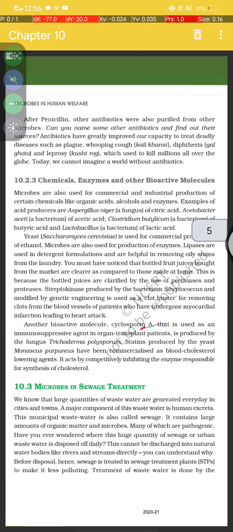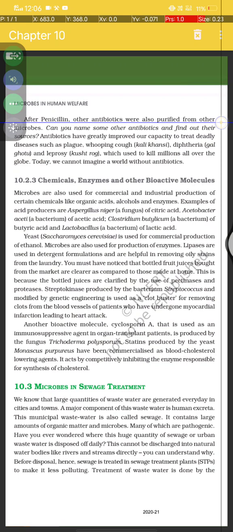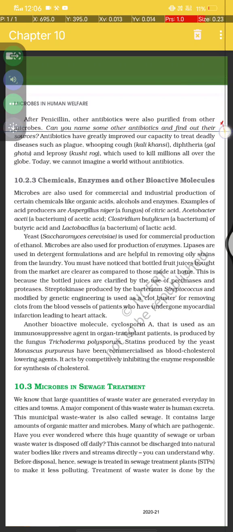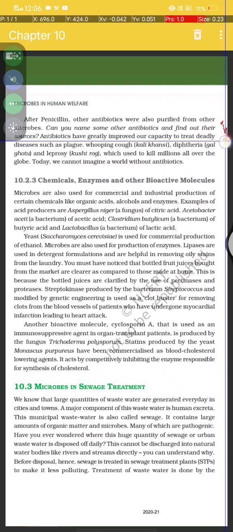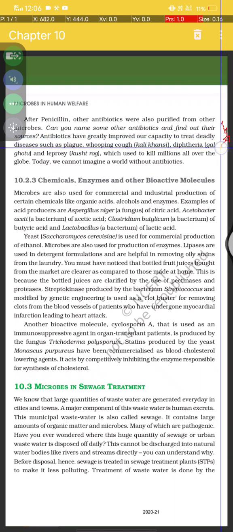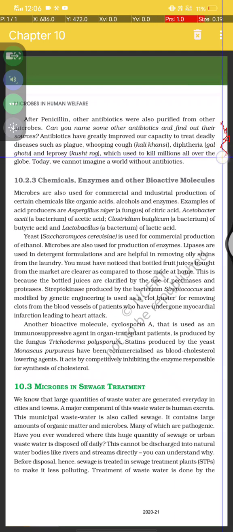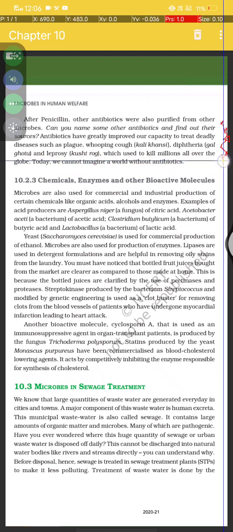Now after penicillin, other antibiotics were also purified from other microbes. Can you name some antibiotics and their sources? Antibiotics have greatly improved our capacity to treat deadly diseases such as plague, whooping cough, diphtheria and leprosy, which used to kill millions of people all over the globe.